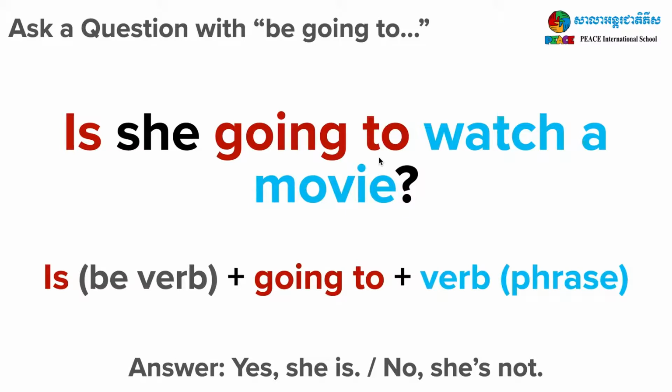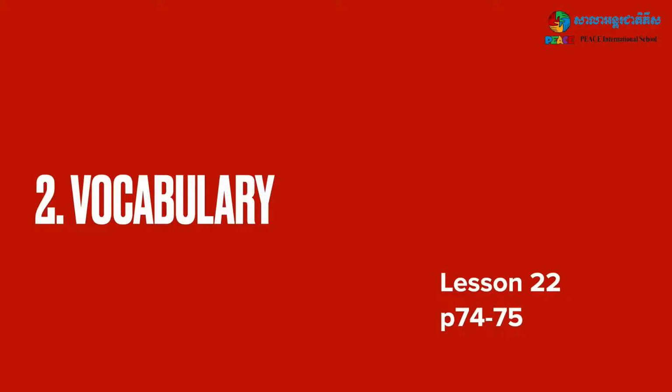How do we answer? We can answer yes or no. If we answer yes, we can use the correct be verb. Yes, she is. Or, no, she is not. No, she's not, for short. That's all the review for today.